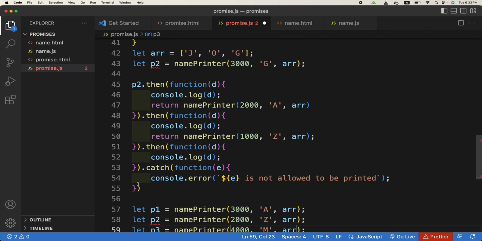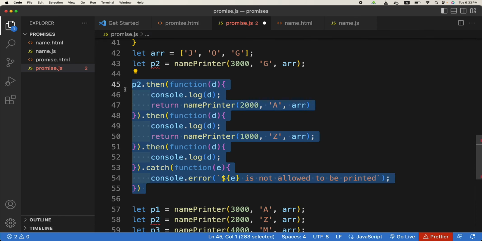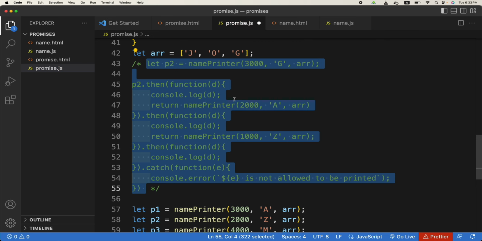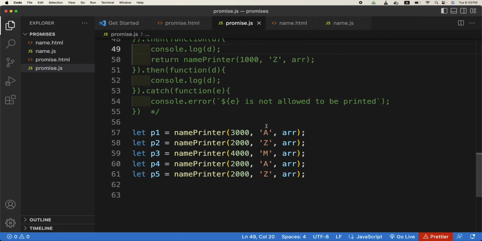Let us comment this code out. Okay, so these are different timings.